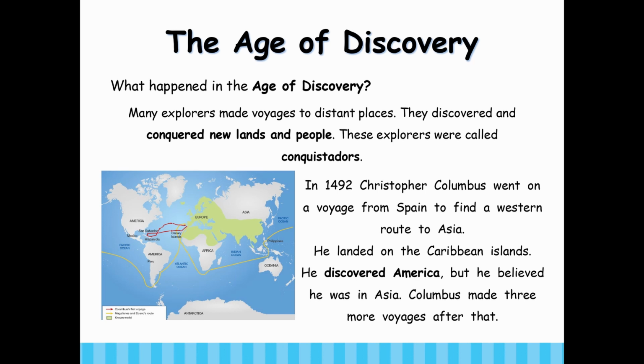In 1492, Christopher Columbus went on a voyage from Spain to find a western route to Asia. He landed on the Caribbean islands. He discovered America, but he believed he was in Asia. Columbus made 3 more voyages after that.